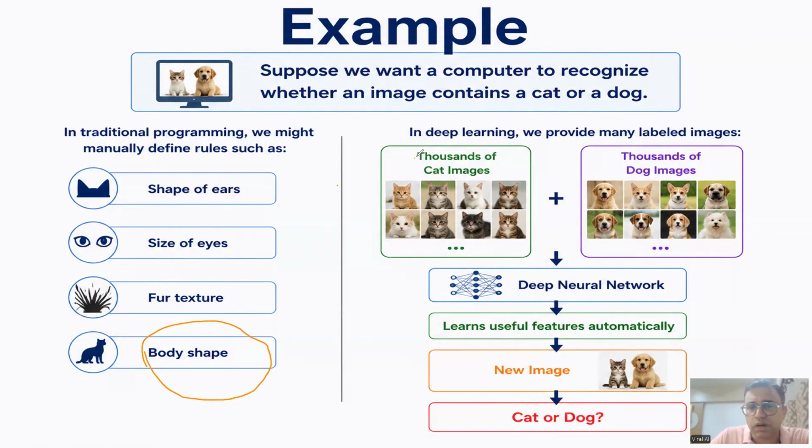We provide many labeled images, thousands of cat images, thousands of dog images, and then it is passed to deep learning neural network. Then it automatically learns the feature. There is no need to provide the features, and then if you provide the new image, it will automatically recognize whether it is cat or dog. So this is how deep learning works.